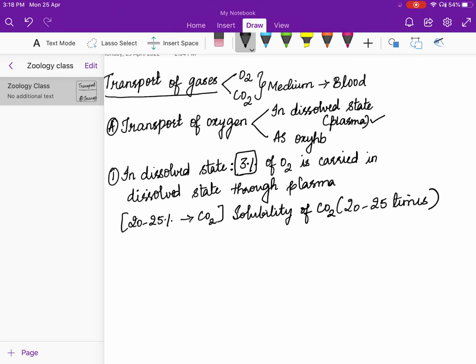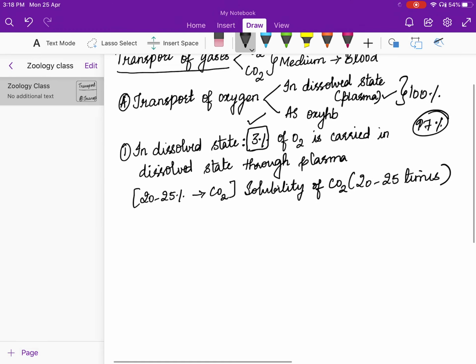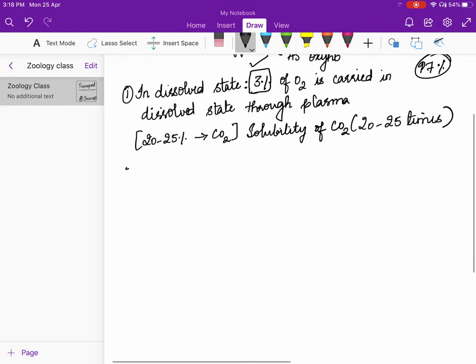Now we have to keep one thing in mind. If you are calculating the total, it should come to 100%. Out of which the dissolved state is around 3%. Now how much remains? It is around 97%. Now what exactly is going to happen over here? Let us understand. The second one is as oxyhemoglobin. Over here itself, I'll be dealing with the oxygen dissociation curve also.